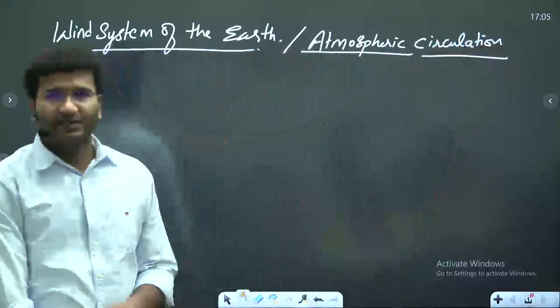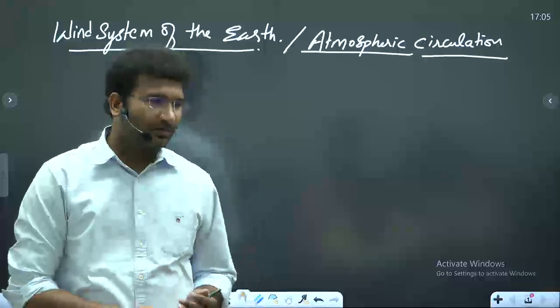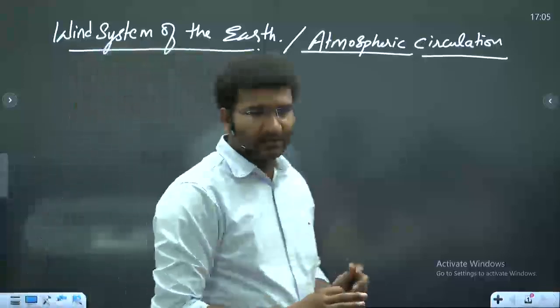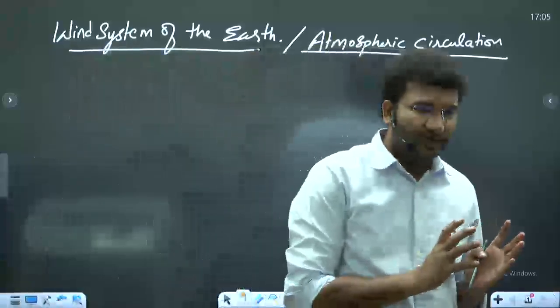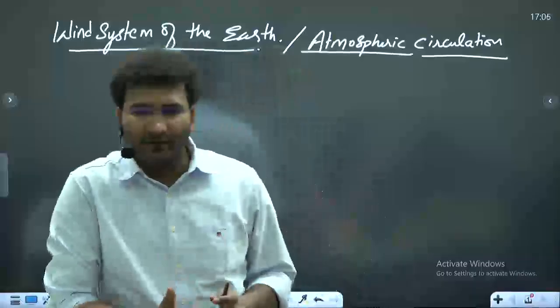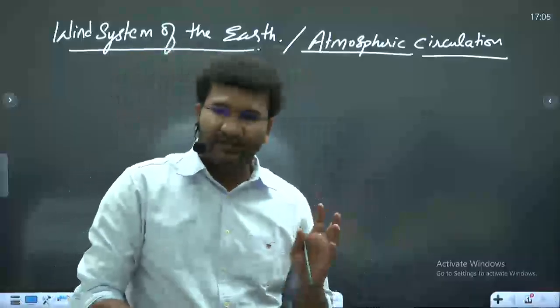Okay? This is the topic. On this topic today we will be learning about what is low pressure, what is high pressure, how the winds move from high pressure to low pressure, and while the winds are moving, what are the forces that impact this particular wind.